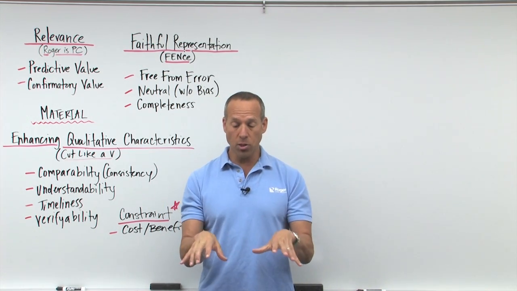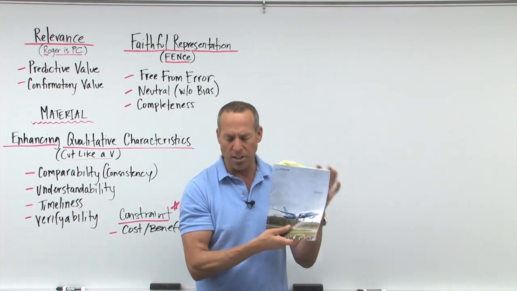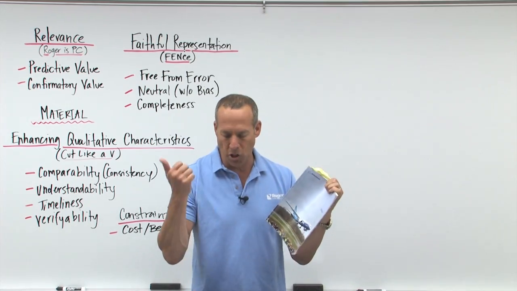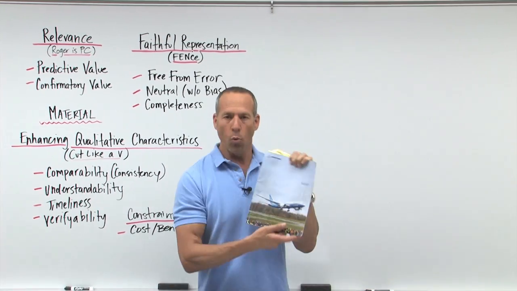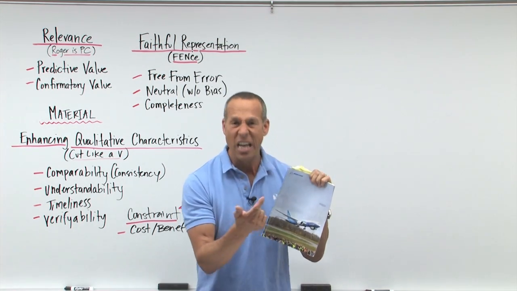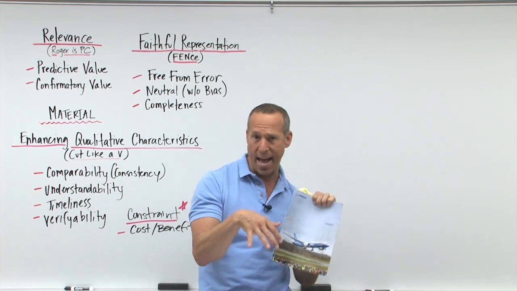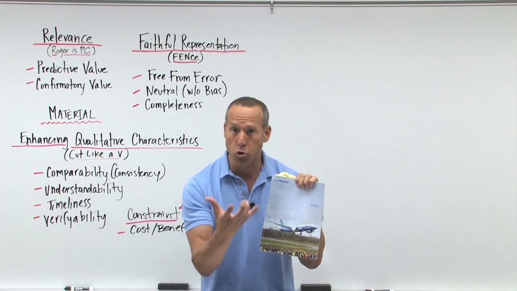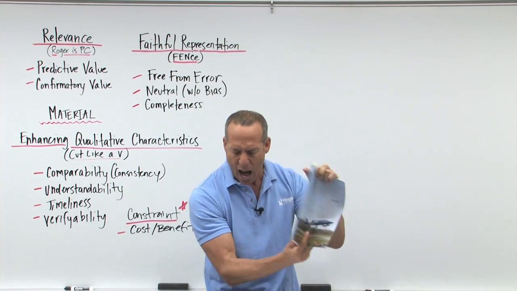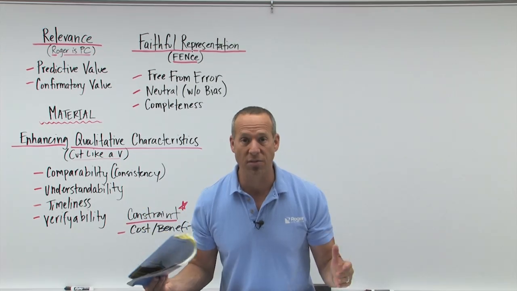So when we look at this, we're talking about what are the main objectives? What do we want out of a good set of financial statements? We want this to provide useful information to creditors, investors, and lenders. We want it to talk about the economic resources, the claims to those resources, custody of the resources. We want it to talk about the balance sheet, the income statement, cash flows. We want it to be based on accrual accounting. Those are the main things we want out of these financial statements. Now, we can meet those objectives if you're